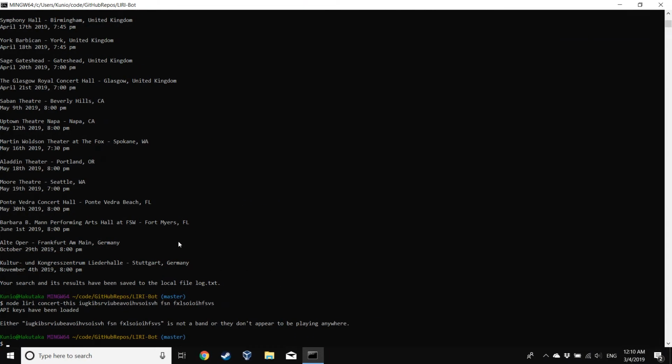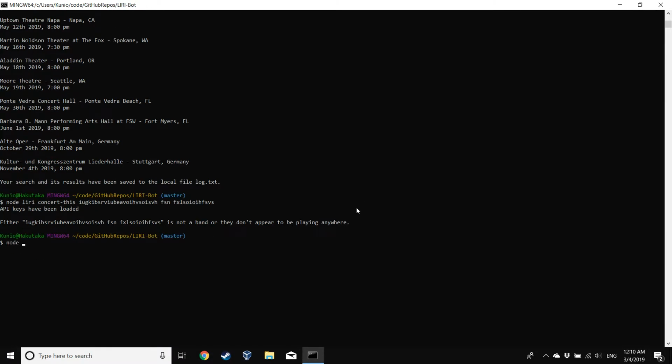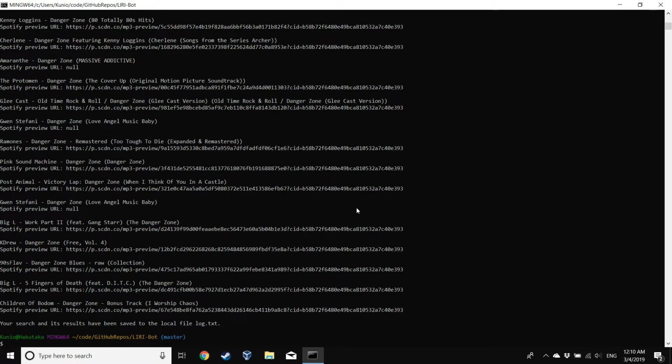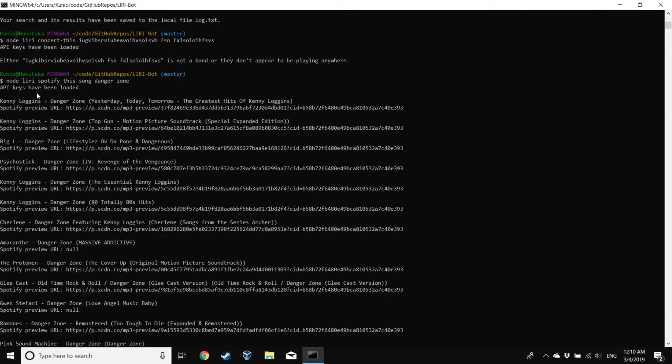The next command is, and again, we need Node and we need LIRI, and then we're going to Spotify this song. You probably can already tell what API this one uses. It'll be Spotify. And then we're just going to put in the name of a song. For instance, let's say we want to ride down the highway to the danger zone. We can see that once again, our API keys have been loaded. In this case, the Spotify API key is my own personal key, which I had to apply to obtain, and that is hidden in the .env file.